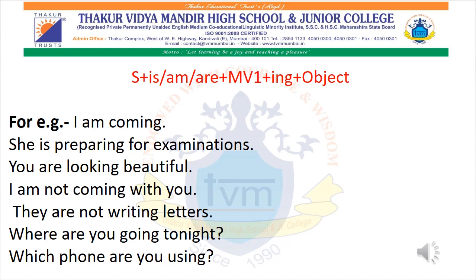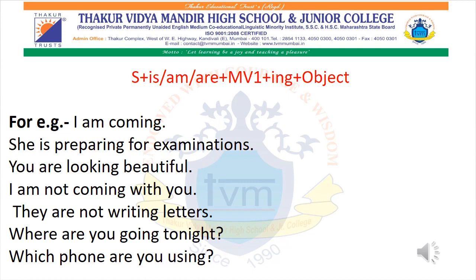So sometimes we get negative sentences. So negative sentences consist of no, not, none, never. Okay. So if this kind of sentences also come, you all have to see whether am, are, is is there, and if that is mentioned in the sentence, then this particular sentence consists of present continuous tense. Okay, I hope I am clearing out your doubts.